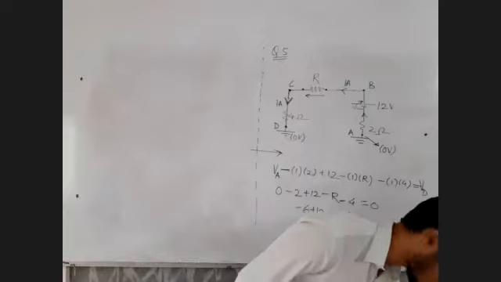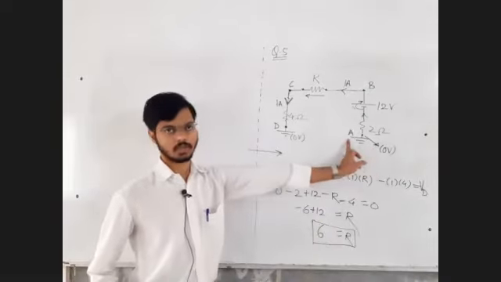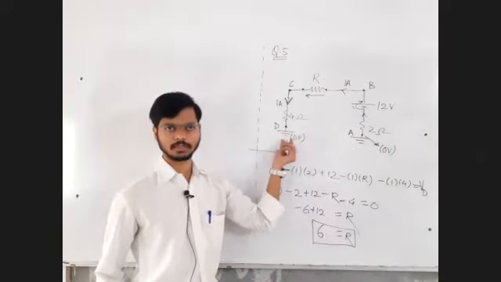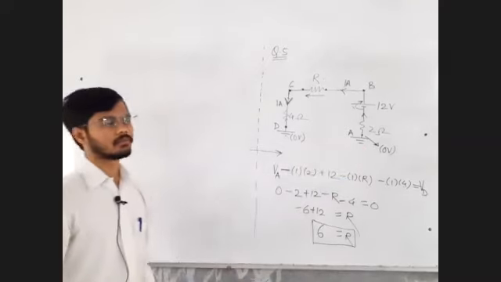Start at point A, end at point D. Point A potential is known, 0 volt, because it is the reference. Point D potential is known, 0 volt, because it is the reference. Ground symbol is drawn there.